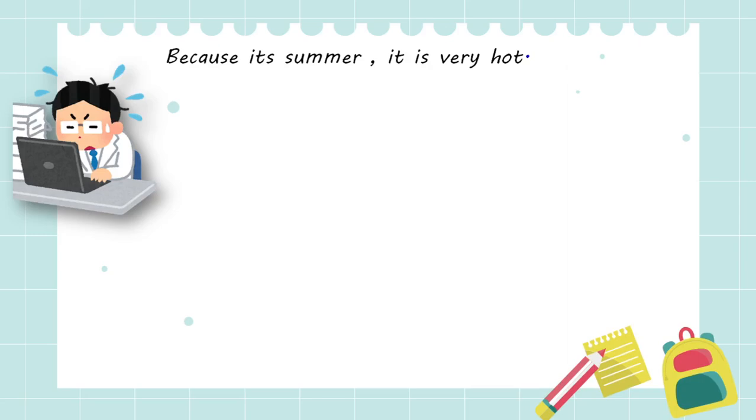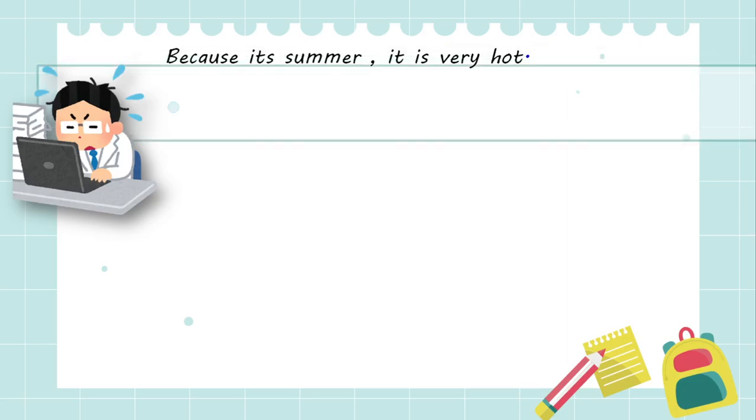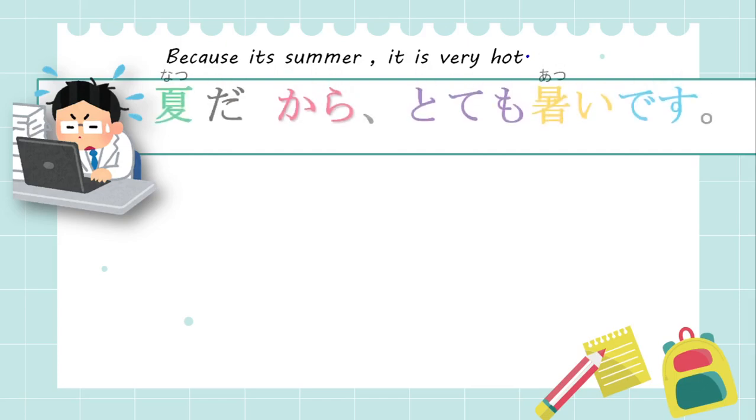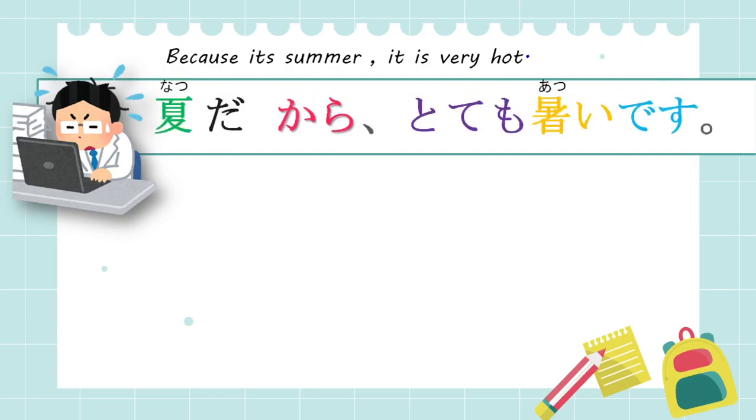Okay, try this one. Because it's summer, it's very hot. So this is how we say: 夏だからとっても暑いです. Because it's summer, it's very hot. とっても means very. Okay.